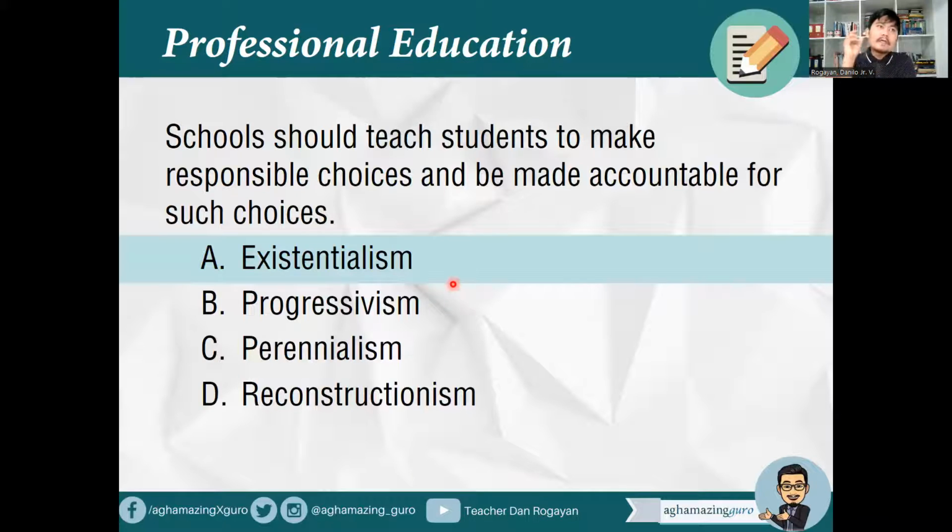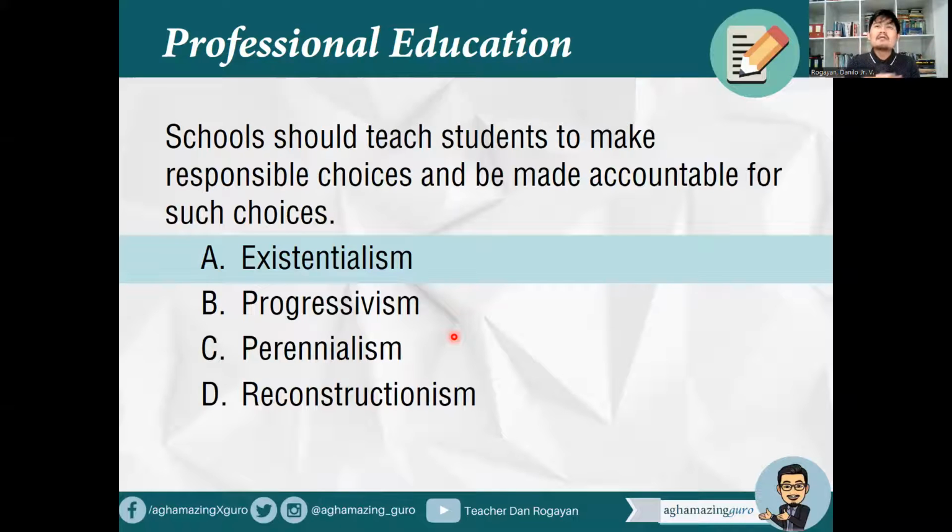Progressivism has something to do with considering the interests of the learners. So usually, you do collaborative activity, you group them according to their interest. That is part of progressivism. Perennialism has something to do with the unchanging truth. So usually application nito is that teachers teach history, literature, humanities because they believe that even though these are old already or have been in existence for so long, you still can learn from them.